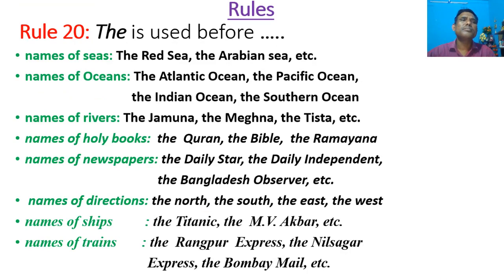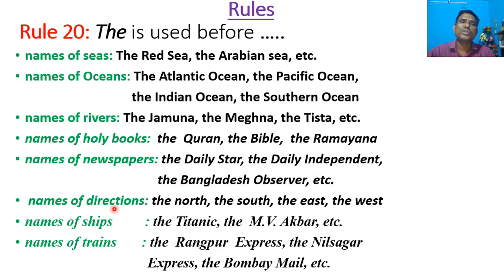Last rule. Rule number 20. "The" is used before names of seas. For example, the Red Sea, the Arabian Sea, etc. Names of oceans. For example, the Atlantic Ocean, the Pacific Ocean, the Indian Ocean, the Southern Ocean. Names of rivers. For example, the Jamuna, the Meghna, the Tista, etc. Names of holy books. For example, the Quran, the Bible, the Ramayana.